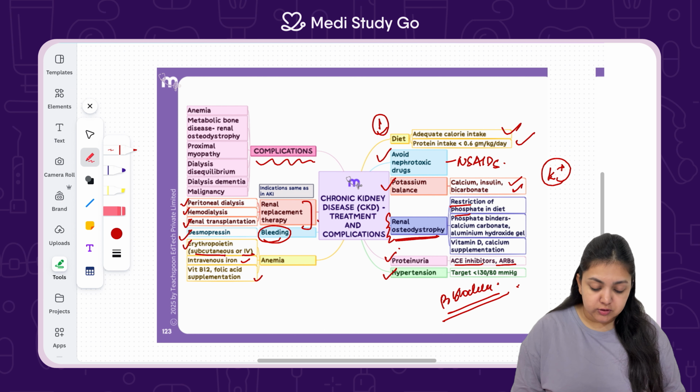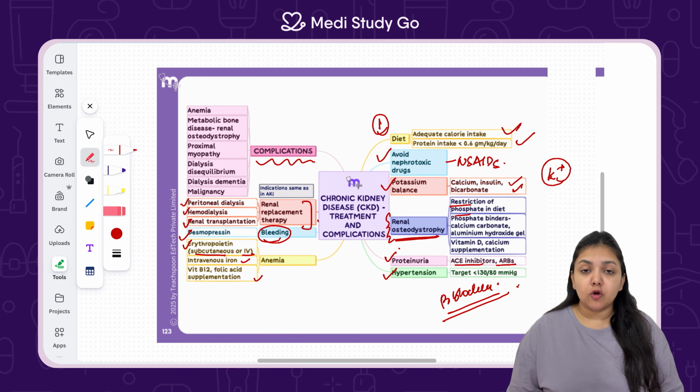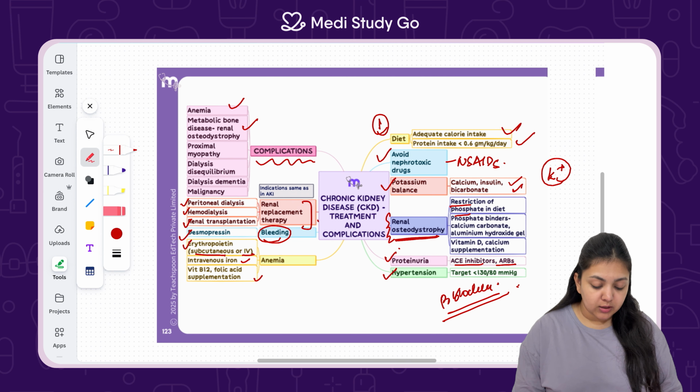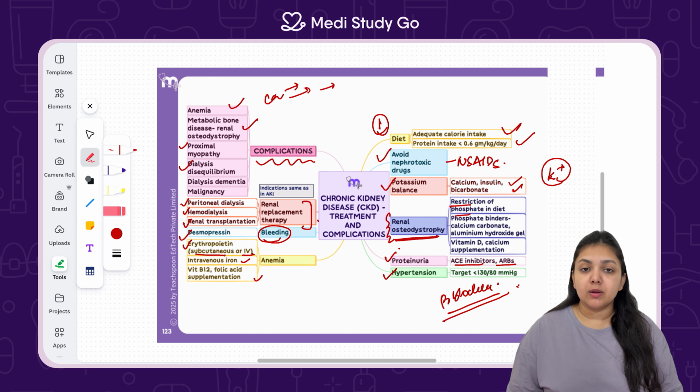Coming on to the complications of this disease, wherein the treatment, if not provided timely and correctly, can lead to anemia because a serious amount of erythropoietin is being filtered out. Metabolic bone disease because calcium is going to be lost in high quantity to maintain the electrolyte balance in the serum. So bones are going to get weakened. Proximal myopathy because the muscles are not going to act properly, calcium being absent. Dialysis disequilibrium where the dialysis is also not functioning fine. Dialysis dementia, which is the patients undergoing dialysis usually experience a state of confusion and not remembering things, thereby leading to